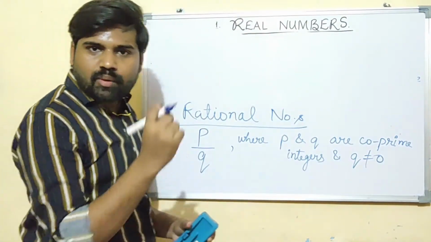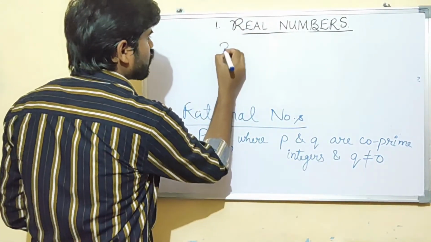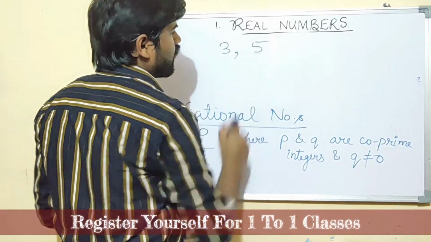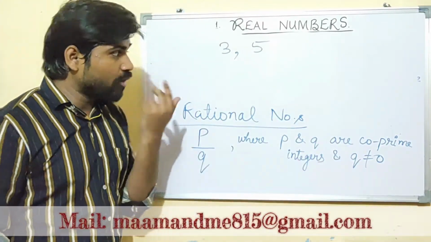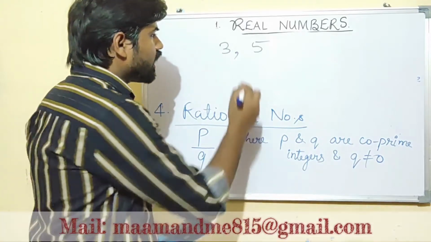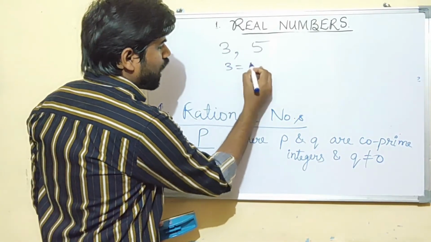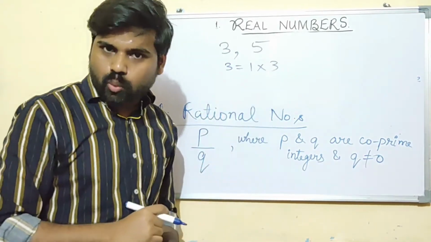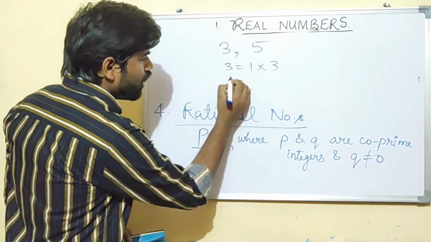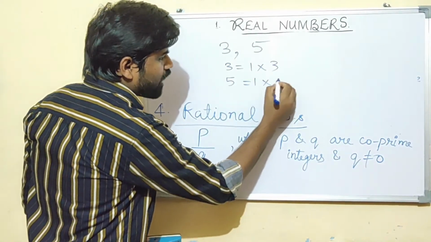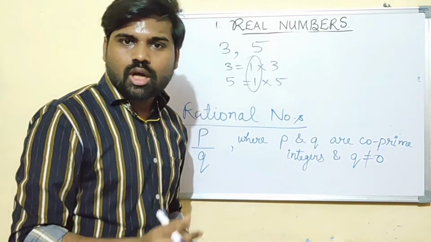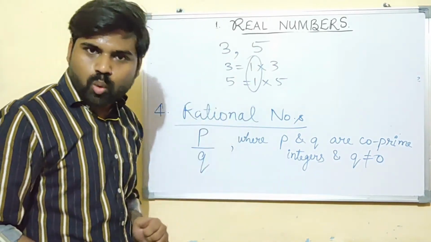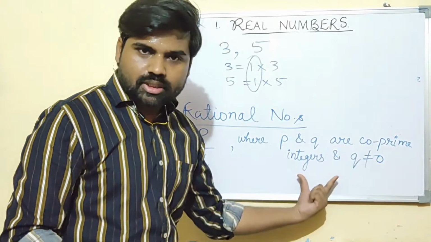Okay, let me write two numbers, 3 and 5. I will call them co-prime integers. Why would I call them that? Because they have a common factor 1. You can write 3 is equal to 1 into 3, 5 is equal to 1 into 5, and the common factor is 1. So all those numbers which have common factor 1 are known as co-prime integers.